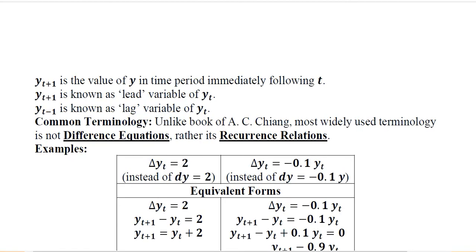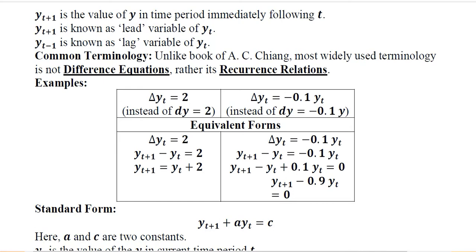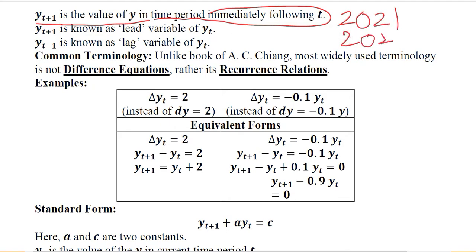So let's consider how various equations can be written in difference equation format. Yt plus 1 is the value of y in the time period immediately following t. So if yt was 2021, yt plus 1 would be 2022. And yt plus 1 is also known as the lead variable of yt, because it is leading by 1. Yt minus 1 will be known as lag, because it will be left behind by 1 time period. So yt plus 1 and yt minus 1, both of them are there.